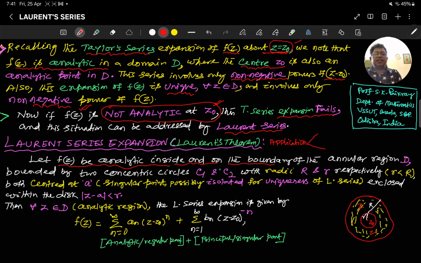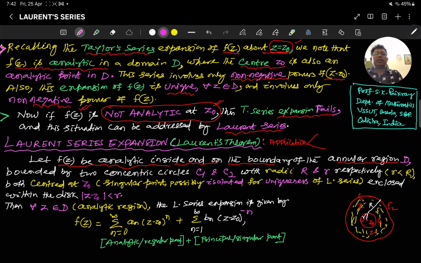So let f(z) be analytic inside and on the boundary of the annular region D, bounded by two concentric circles. This is my C1 circle and this is my C2 circle. The radius of the big circle is capital R and of the small circle is small r, and both are centered at z0. The common center is here z0.